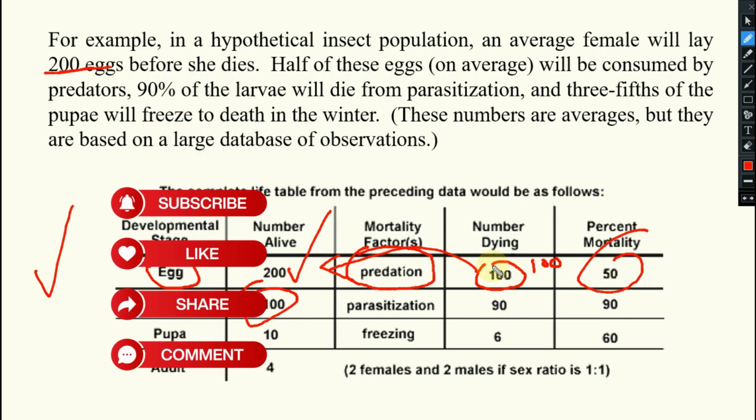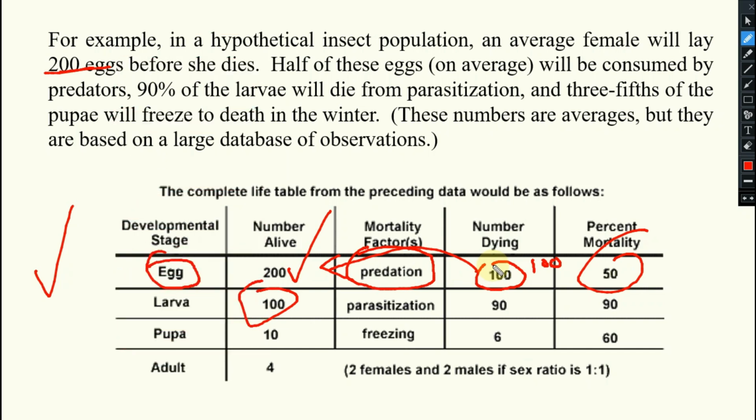Now, out of 100 eggs hatched, that means 100 larvae came. They undergo some level of parasitization. Some other organisms attack them. Parasitic insects attack them. You cannot say micro insect, you can say parasitic insect. Suppose out of 100, 90 were affected by parasitization. 90 were parasitized. So how many are left?